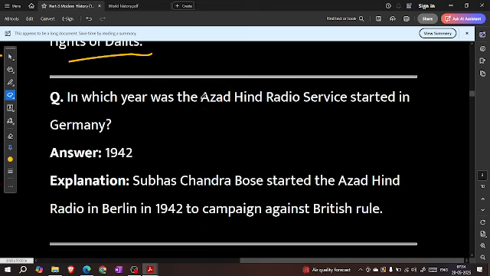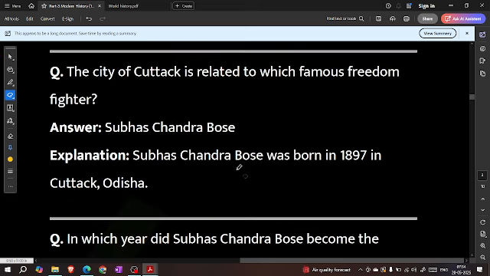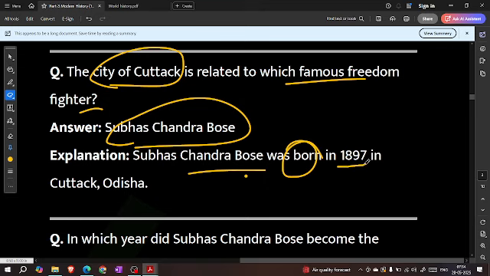In which year did the Azad Hind radio service start in Germany? In 1942. Subhash Chandra Bose started Azad Hind radio in Berlin in 1942 to campaign against British rule. The city of Cuttack is related to which famous freedom fighter? Subhash Chandra Bose. He was born in 1897 in Cuttack, Odisha.